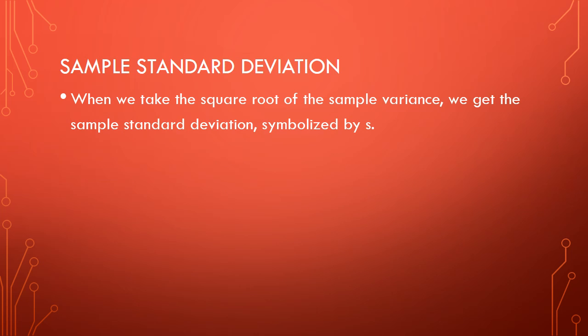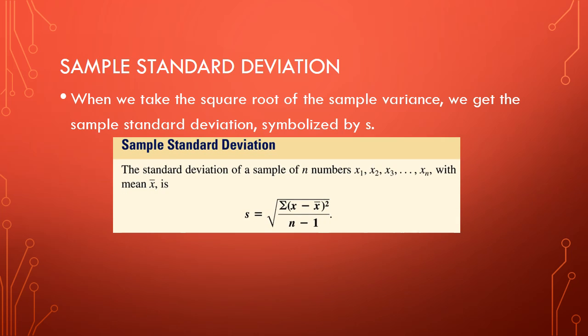Now, when we take the square root of that, because that was s squared, remember, we get the sample standard deviation, which is symbolized by simply the letter s. And here's what that looks like. So the standard deviation is the square root of the sample variance.